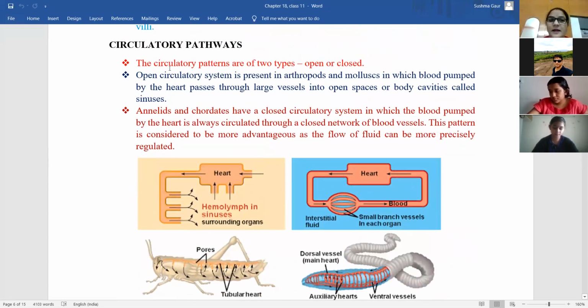So circulatory pathways. Closed and open circulation, I have already explained earlier, closed type and open type of circulation. I'm not going to read this again, because I have already explained this 2 times, in 2 chapters, about the closed and open type of circulatory system.